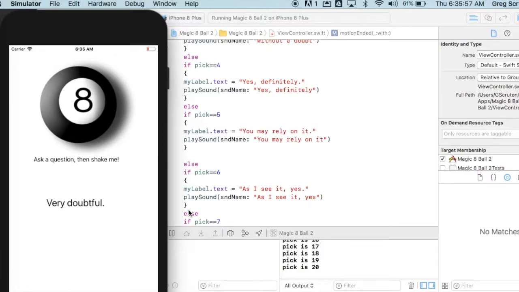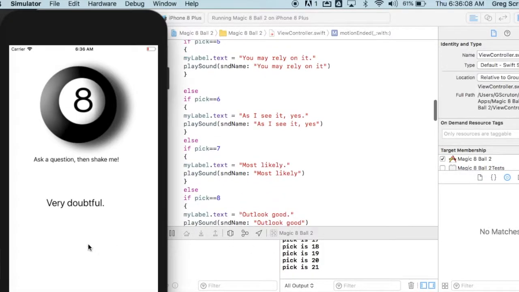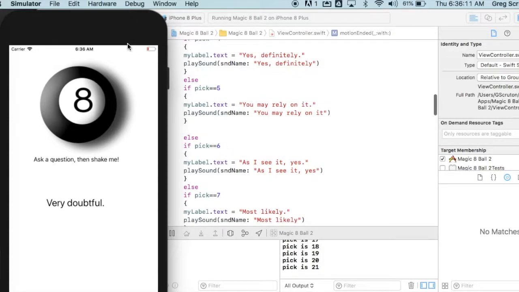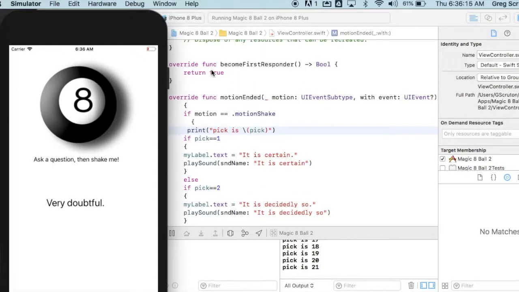If I click again, it's going to try and pick 21, but the problem is there is no 21, so we're going to get some sort of error, in which we see it's trying to pick 21. We don't have a 21, so it's going to give us an error in a second if it ever gets there. So now let's make them random.